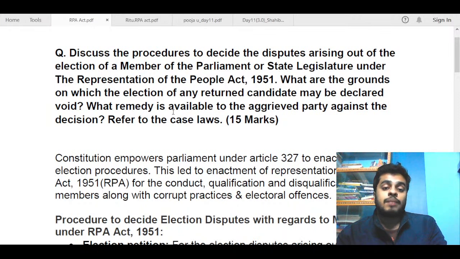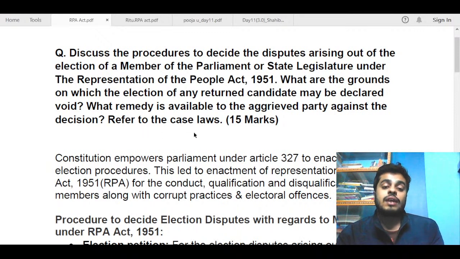After that, what remedy is available to the aggrieved party against the decision? After the election has been declared void, there are some remedies for the aggrieved party, the person whose election has been declared void. So what are the remedies available to him? You had to answer that too. This was the third part of the answer.